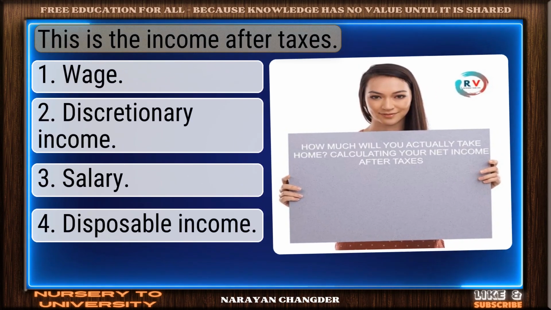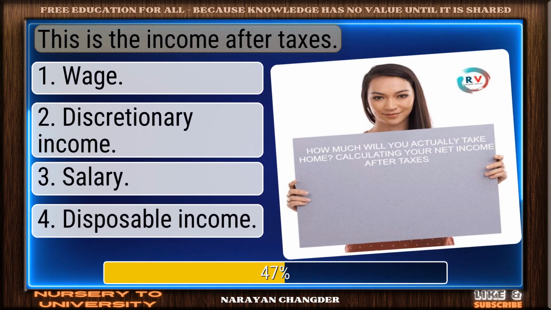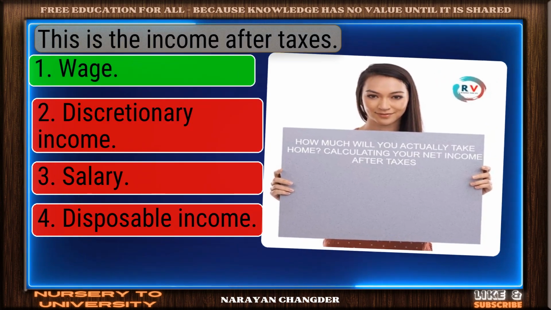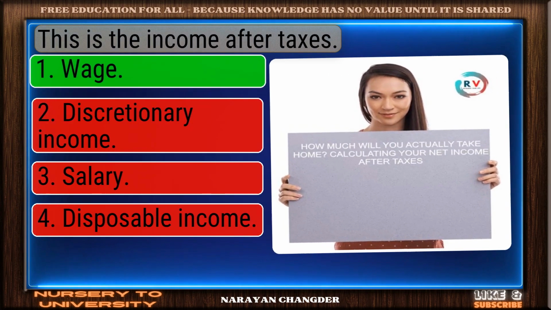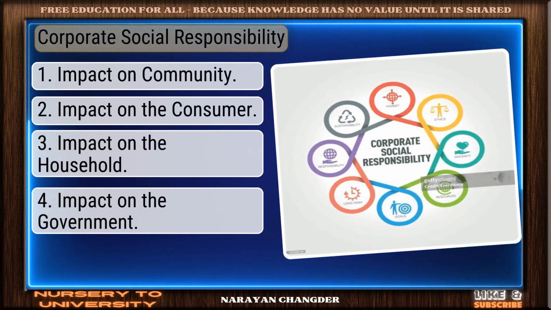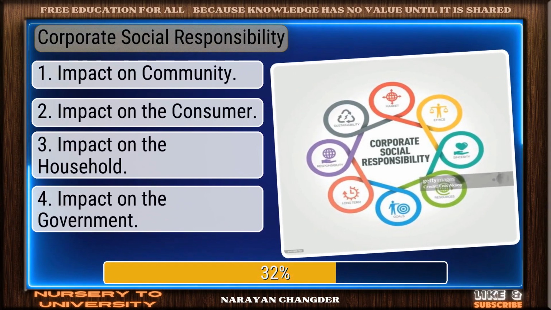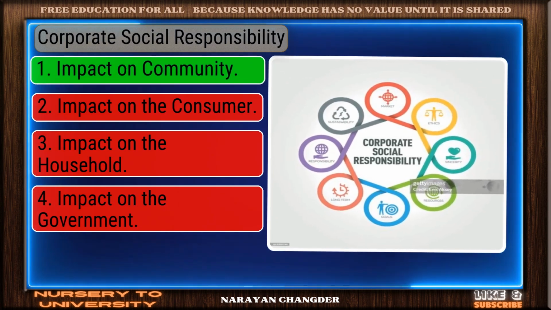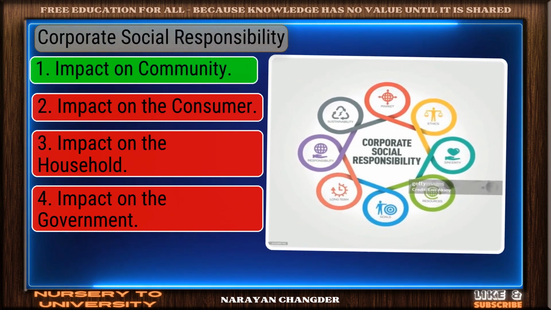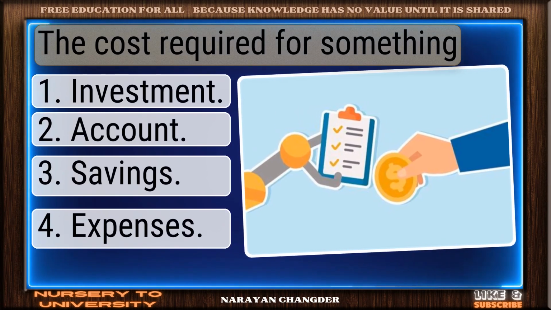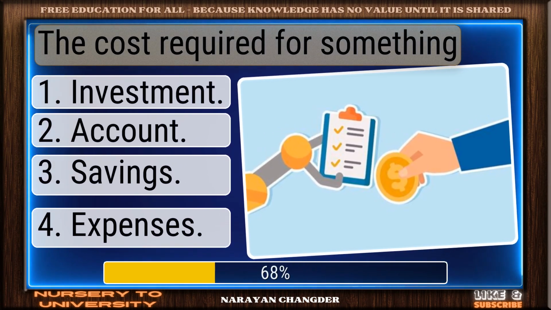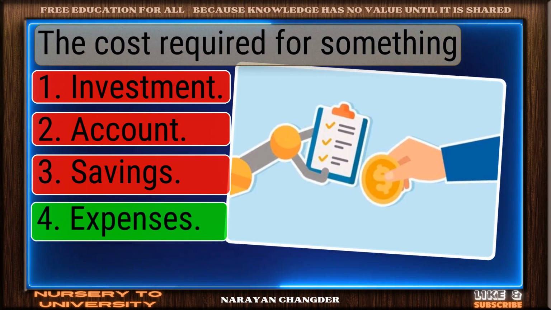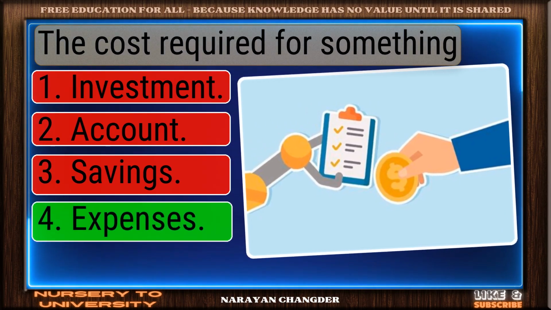This is the income after taxes. Clear logic. Your choice, wage, is sound and 100% true. Corporate social responsibility. Great thinking. Impact on community is the right choice. The cost required for something. Exactly. Expenses make sense, and it is the right choice.